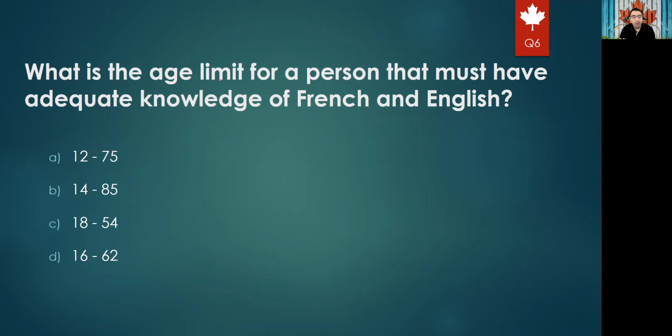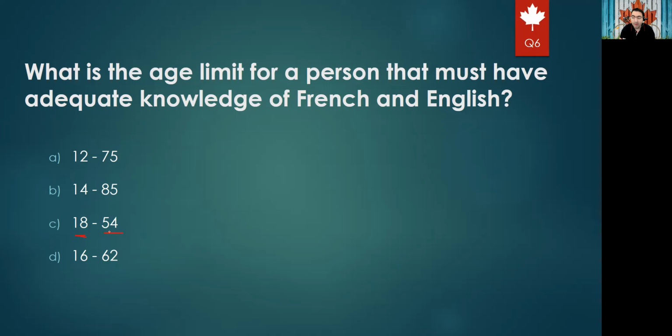Next question will be: what is the age limit for a person that must have adequate knowledge of French and English for the citizenship exam? So we have 4 options: 12 to 75, 14 to 85, 18 to 54, and 16 to 62. You may not know the exact range, but at least if you know one of them. If you are a young person and you know that you must be 18, you know the 18 limit, or if you are an older person and you know about the 54 limit.